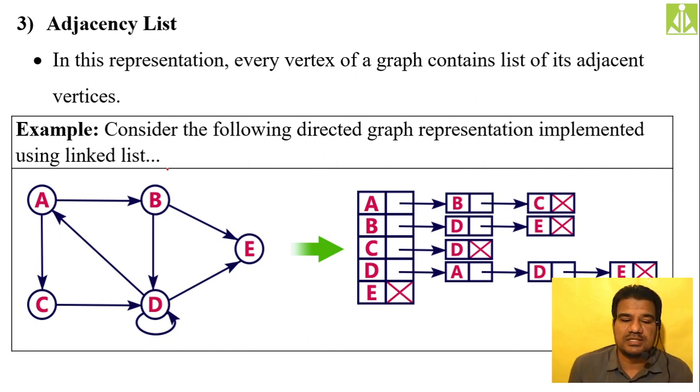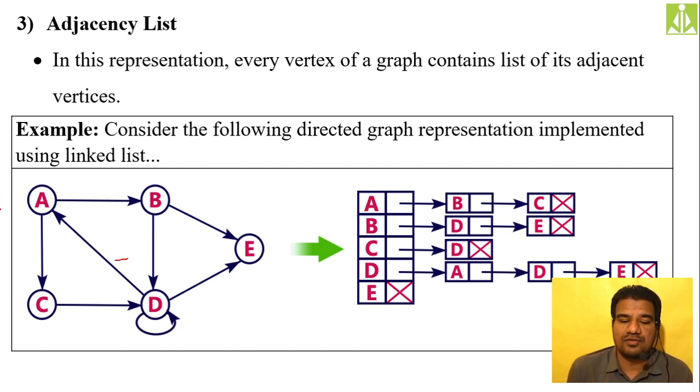First of all, take a linked list notation for all my vertices. How many vertices do I have here? I have 5 vertices. So I am taking the linked representation of all those vertices: A, B, C, D, E.